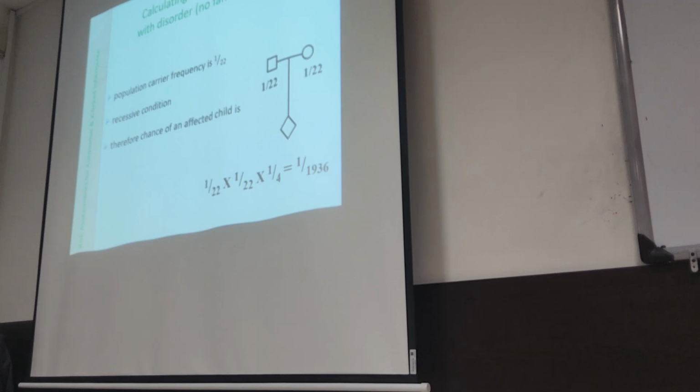Is 1 out of 4 the chance of the mother or the father? No, it's a recessive condition that they will give to the child. If the parents are carriers for a recessive condition, the chance of having an affected child is 1 out of 4, which is 25%.